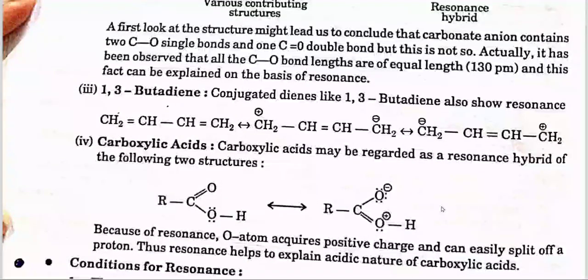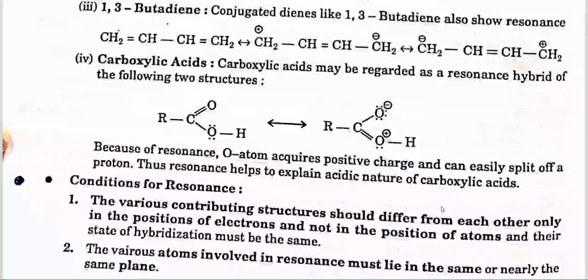1,3-butadiene. Conjugated dienes like 1,3-butadiene also show resonance. Carboxylic acid may be regarded as a resonance hybrid of the following two structures. Because of the resonance, the oxygen atom acquires a positive charge and easily splits off the proton. Thus, resonance helps to explain the acidic nature of carboxylic acid.